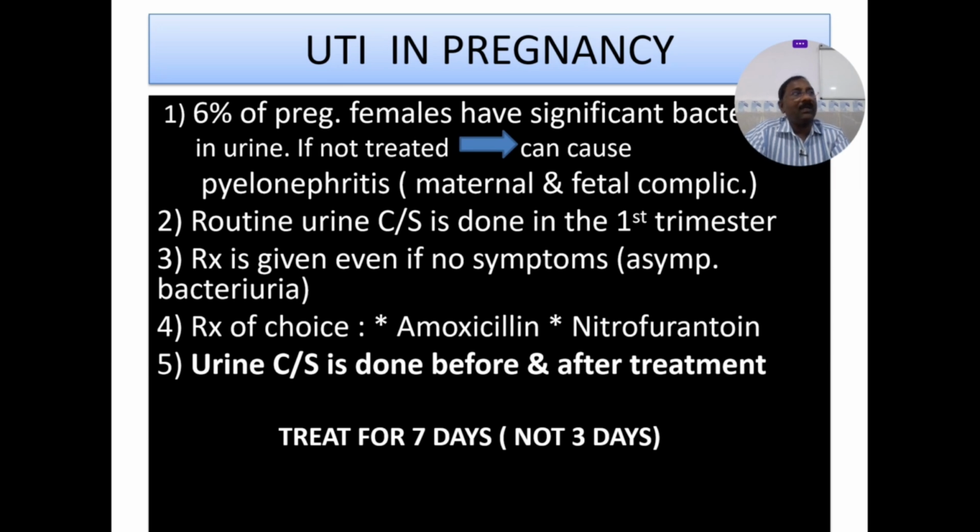So, asymptomatic bacteriuria: for the treatment of choice, don't use quinolones in pregnancy. Don't use ciprofloxacin or ofloxacin, etc. In pregnancy, quinolones are contraindicated. So use either nitrofurantoin or amoxicillin and clavulanic acid. These two are the good antibiotics to treat UTIs in pregnancy, nitrofurantoin or amoxiclav.